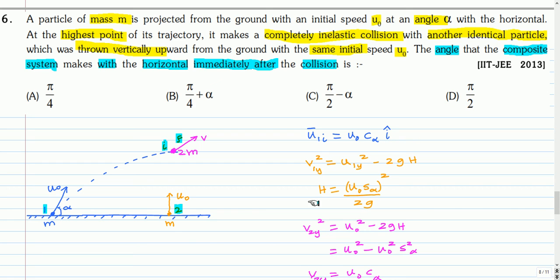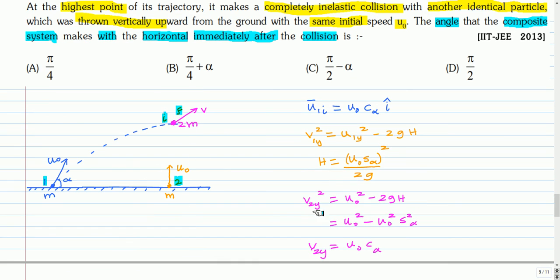For the first particle, the y component of the velocity at this point is 0. Using that, we can get the maximum height h. Using v square equal to u square minus 2as, v1 square at this maximum height point is 0 because it's the turning point. From that, we get the maximum height h as (u0 sin alpha) square divided by 2g.